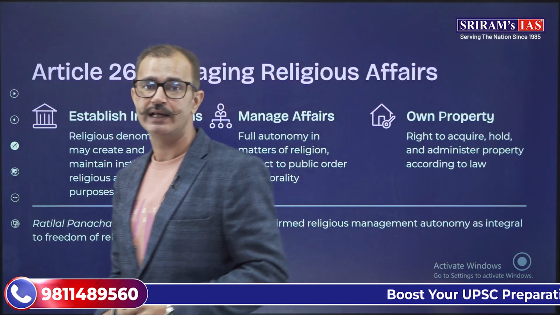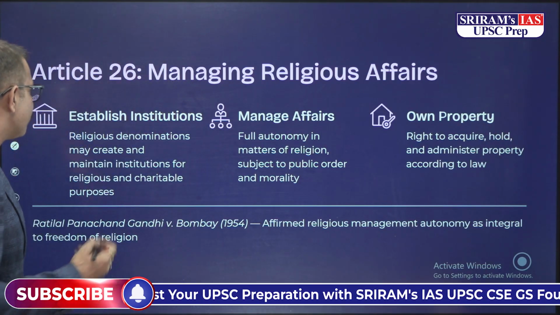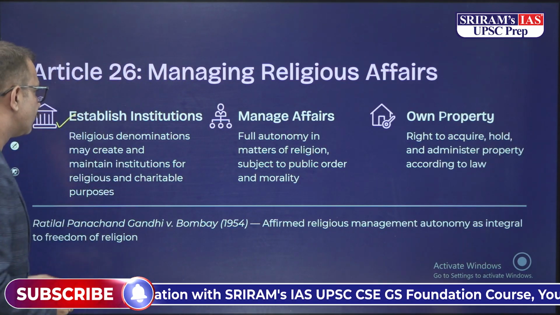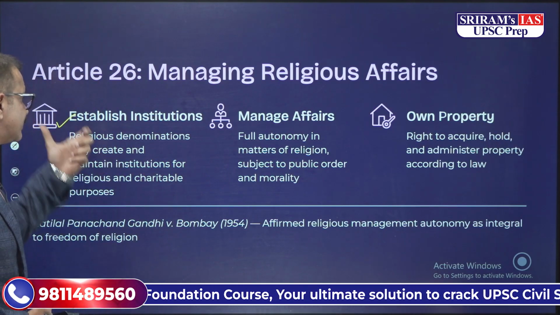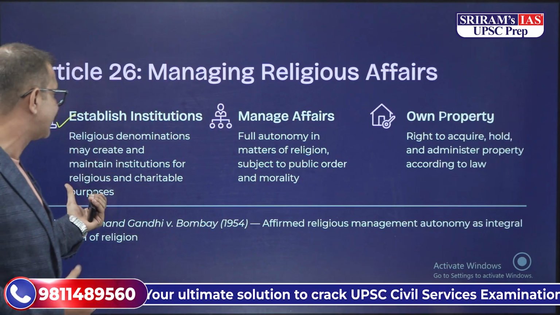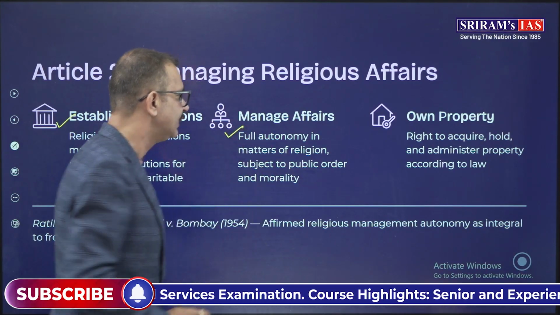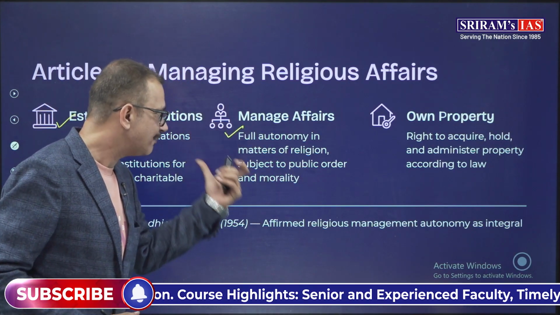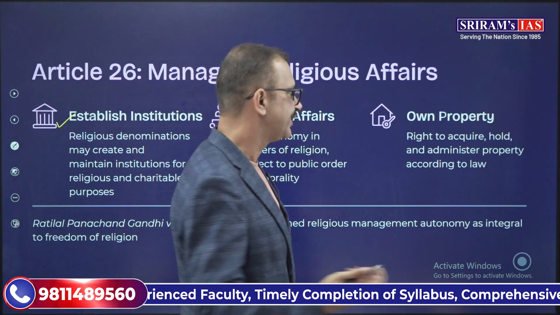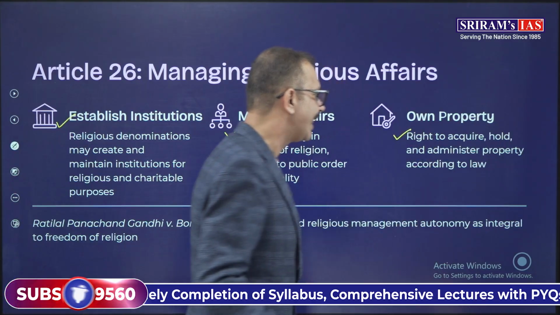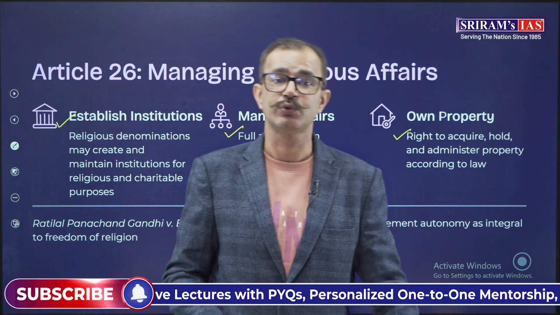The next article, Article 26, the right to freedom of religion, is for managing religious affairs, where every religious denomination, whatever the denomination is, has the right to create and maintain institutions for religious as well as charitable purposes, and they have full autonomy in matters of religion, subject to public order and morality when it comes to administration of such institutions, and they have the right to acquire, hold and administer property according to law. That has been given under Article 26.